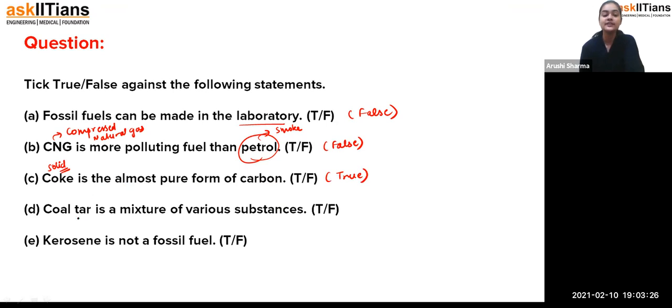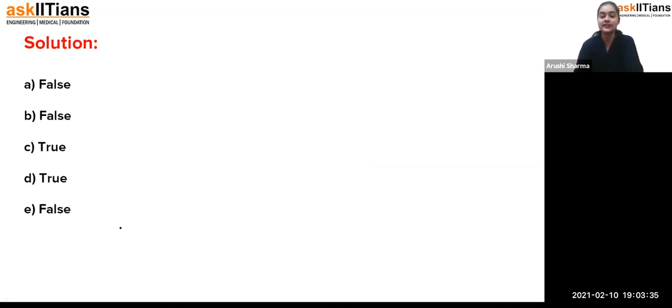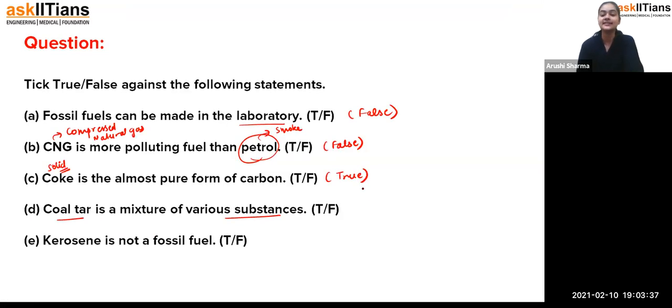Okay. Now, coal tar is a mixture of various substances. Is it possible that coal tar is a mixture of various substances? We can see whether it is true or false. So exactly, student, it is true. Coal tar is a mixture of various substances, and in that we get a liquid form. So it is a mixture.